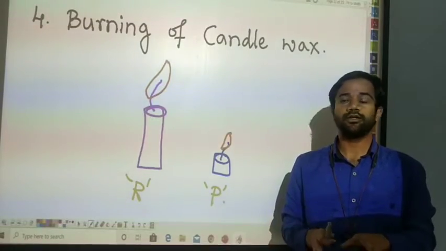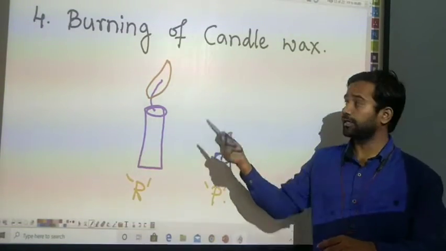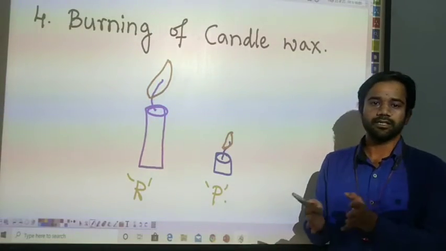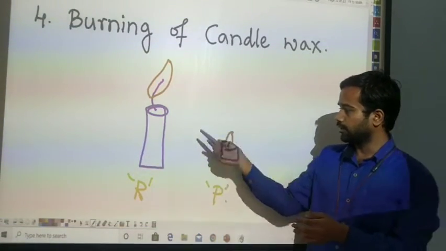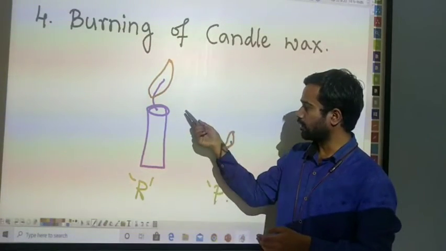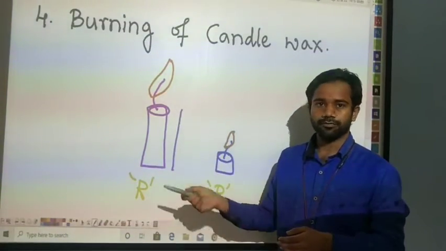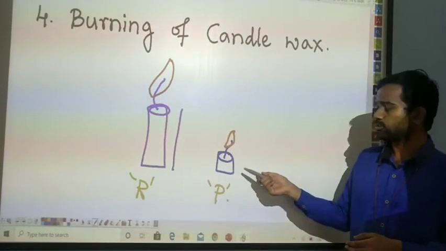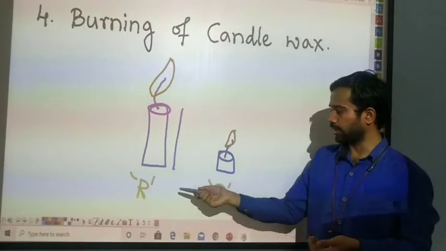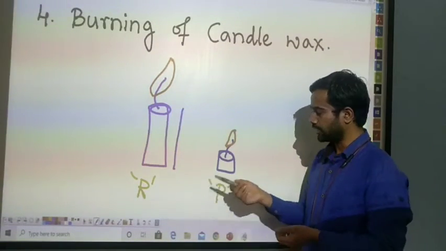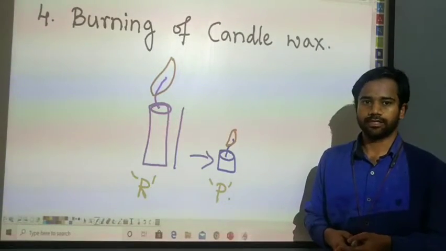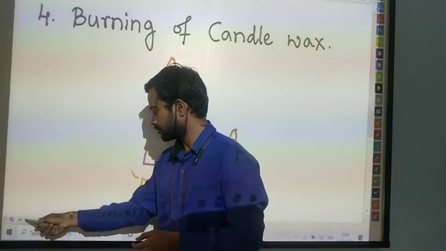Now we are going to continue from our previous class: burning of candle wax is an example of a chemical change, right? The burning candle initially had this length, but after some time it loses its size or shape. That's why it is known as the reactant, and the resultant part is known as our product. Let's see some other examples.